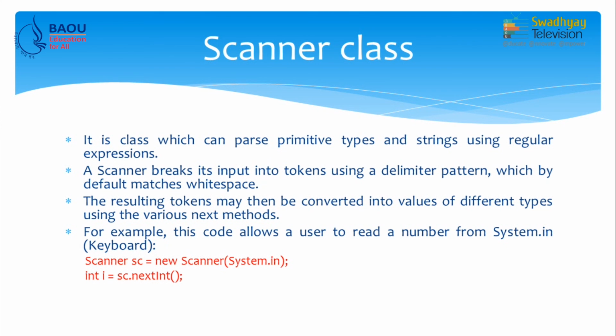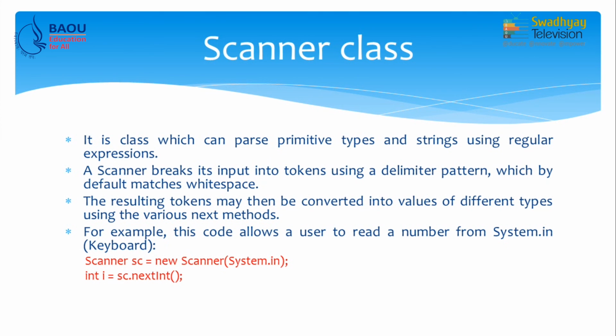So, in the source here we specify the keyboard. You can also specify an instance of a file, but here we want to read data from the keyboard. So, we write System.in, and suppose we want to accept integer data from the user, we can write sc.nextInt.